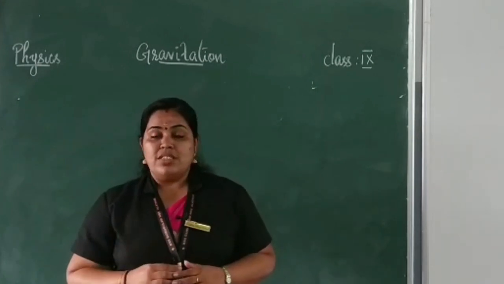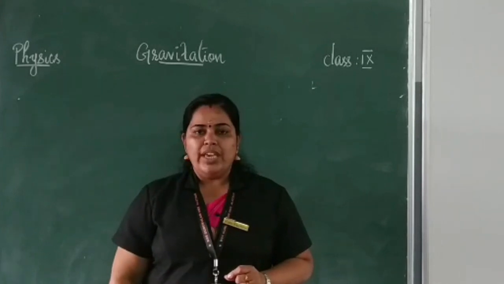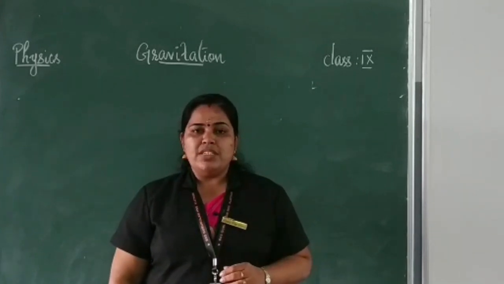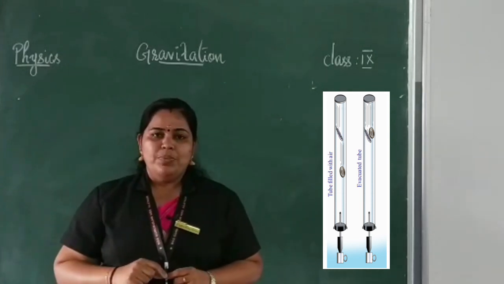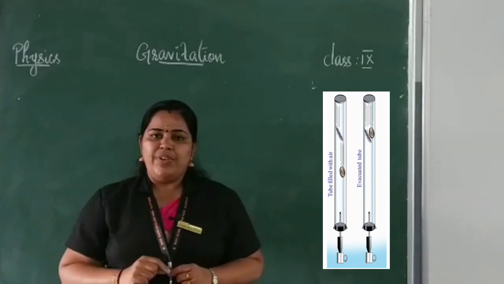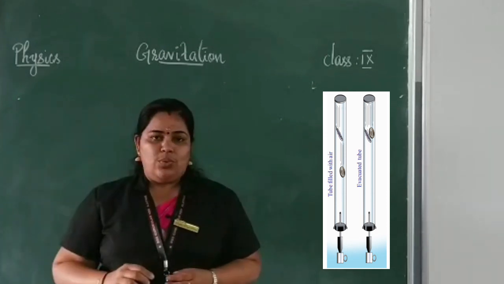That experiment is known as the feather and coin experiment. So what is this feather and coin experiment? Let's see. Newton took a long glass tube with a coin and a feather in it, then turned it upside down.